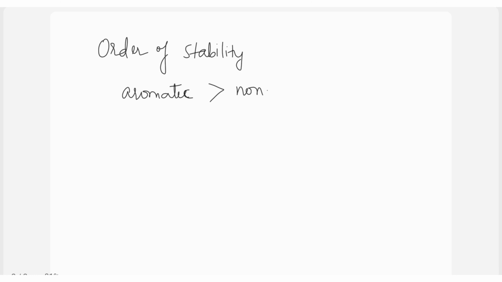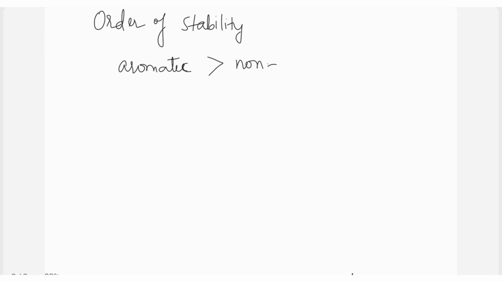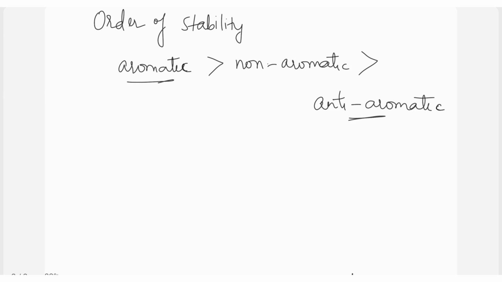So if we look at the order of stability among these compounds, aromatic compounds are the most stable compounds. Then comes non-aromatic. The compounds which are not aromatic at all are next stable. Then comes the least stable compounds, these are anti-aromatic compounds. So aromaticity brings the stability in the molecules. Anti-aromatic compounds become unstable, and non-aromatic are more stable compared to anti-aromatic compounds.